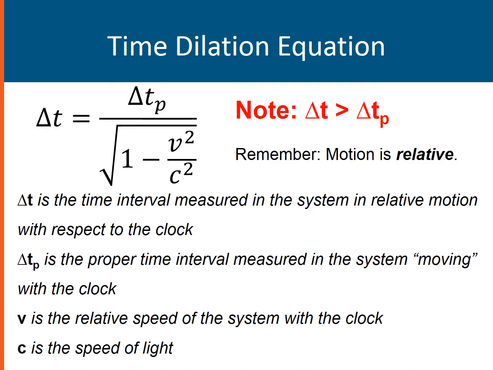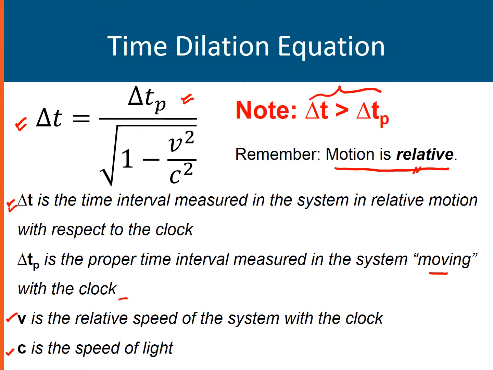And here is the equation for time dilation. We have delta t, or the time interval measured in the system in relative motion with respect to the clock, is equal to the proper time delta tp, or the time measured in the system moving with the clock, divided by the square root of 1 minus v squared over c squared, where v is the relative speed of the system with the clock and c is the speed of light. Now take note that delta t is greater than the proper time.